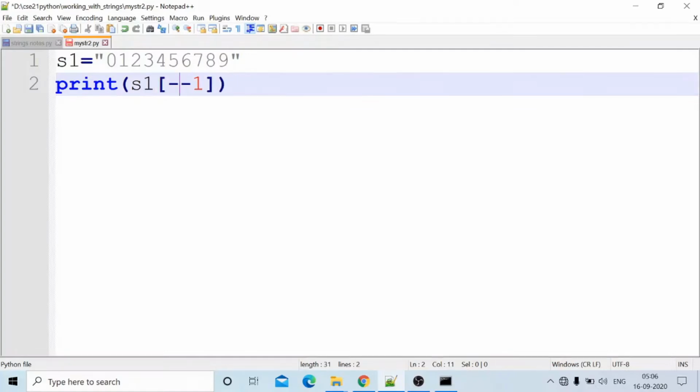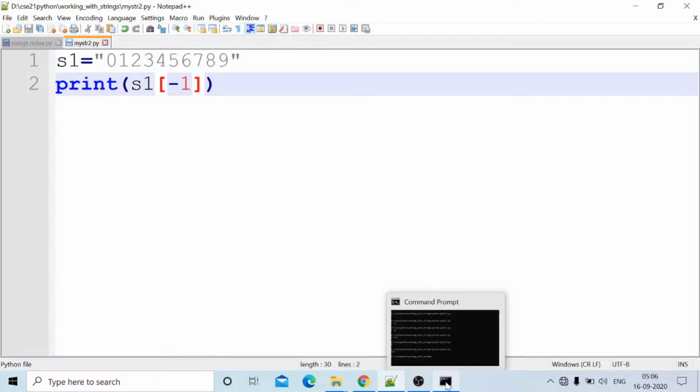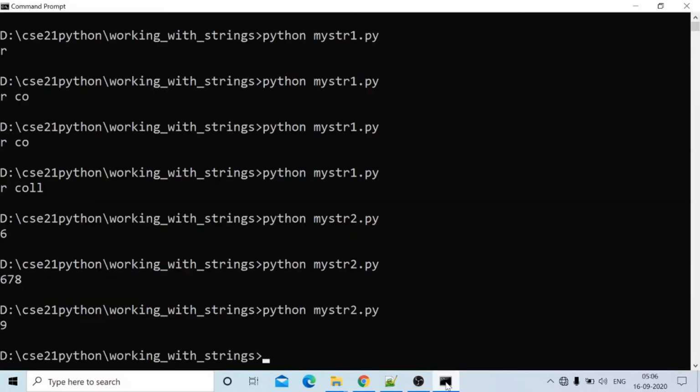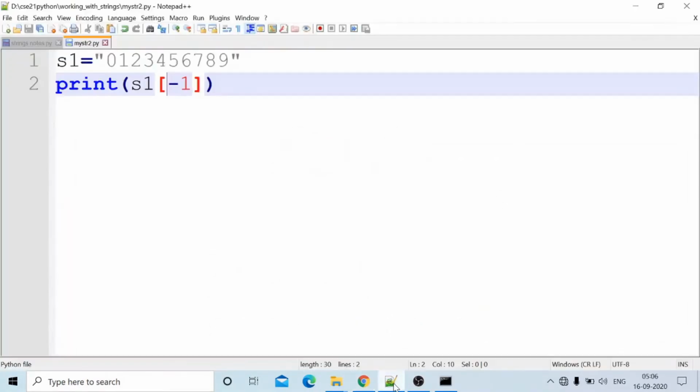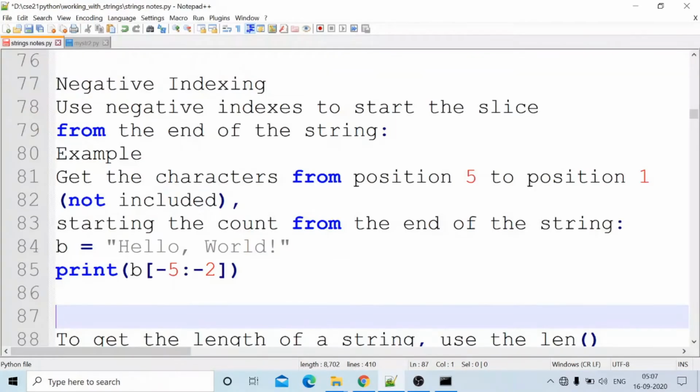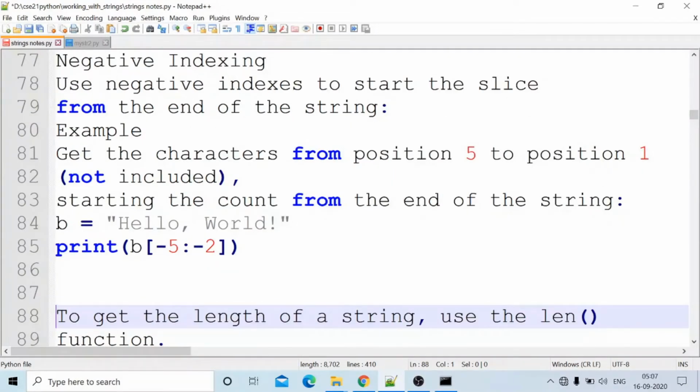Suppose we will see clearly minus 1: print S1 of minus 1. What value will we get? Print S1 of minus 1 is 9, the last character of the string. S1 of minus 1 is 9, then minus 2, minus 3, minus 4, minus 5, minus 6, minus 7. It is possible to retrieve the end characters also using negative indexing. Use negative indexing to start the slice from the end of the string.